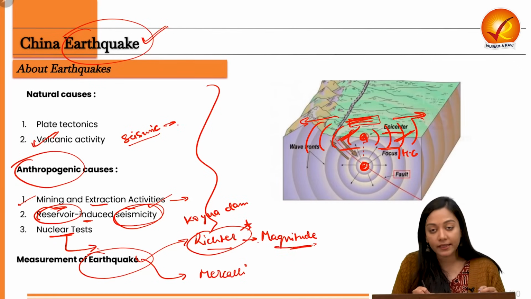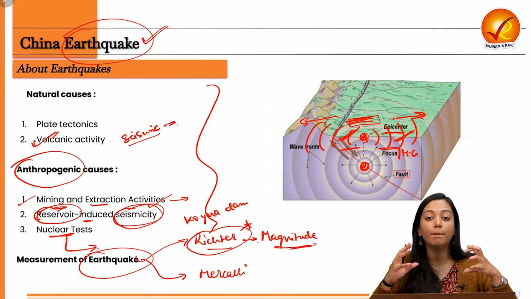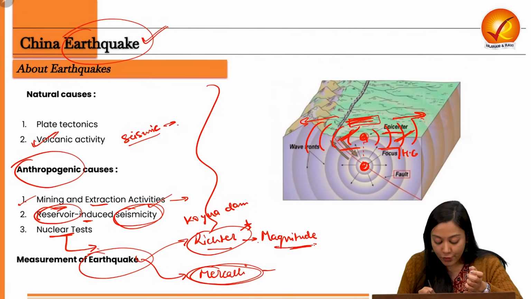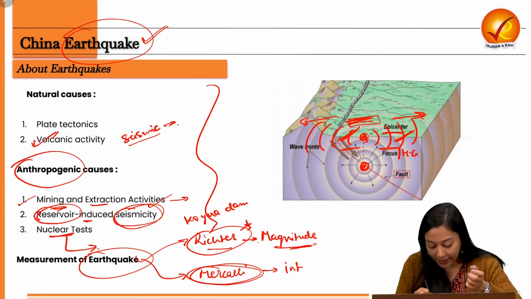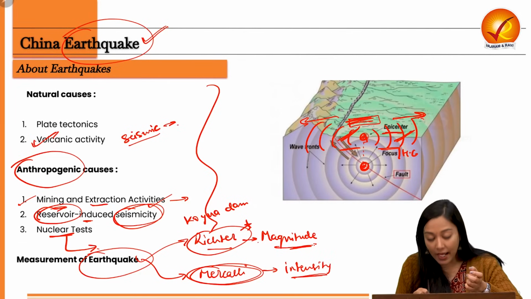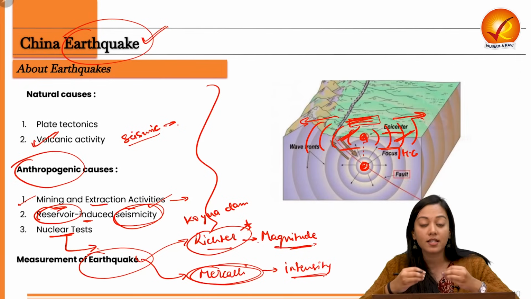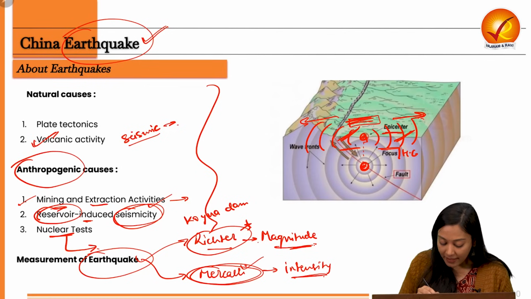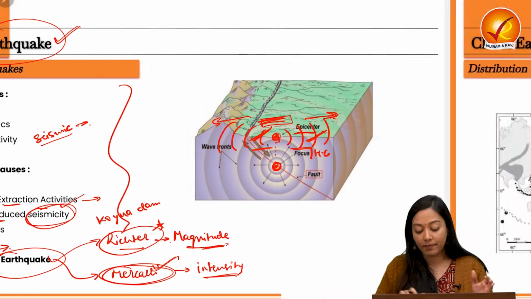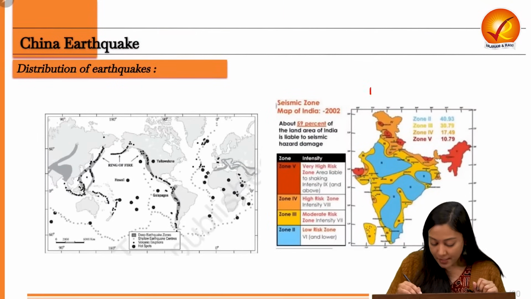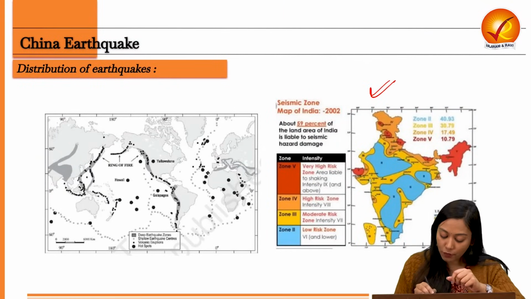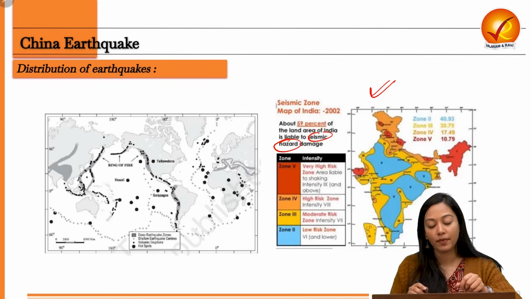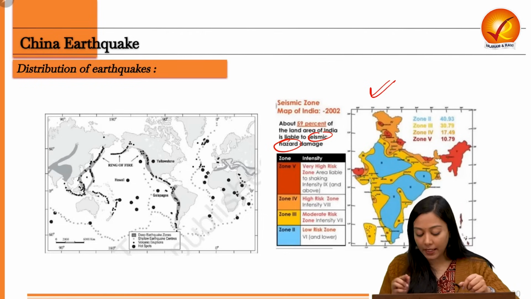While it only calculates the amount of energy, it doesn't calculate the impact it has on the lives and livelihood of the region. That is calculated by the Mercalli scale. So Mercalli is responsible for calculating the intensity, or the amount of disaster that an earthquake can create. On the basis of Mercalli scale, on the basis of intensity, we have divided earthquakes, especially in India, where about 59% of the total land area is vulnerable or sensitive to seismic hazard damage. So the entire map of India is broadly divided into 4 zones.